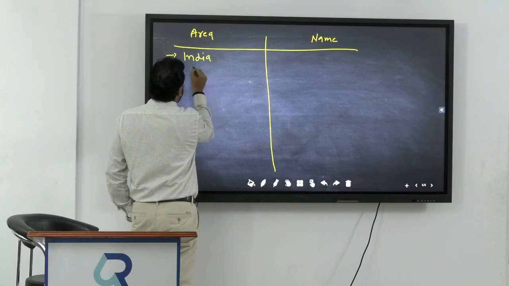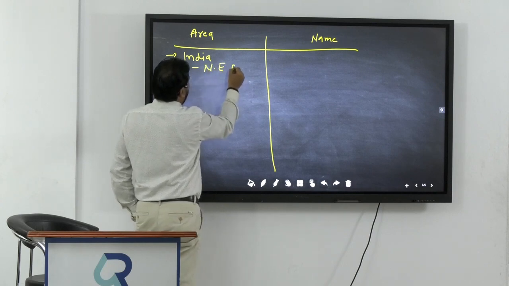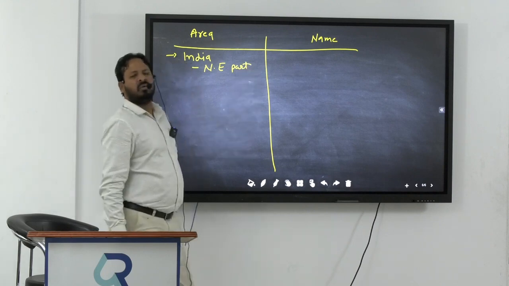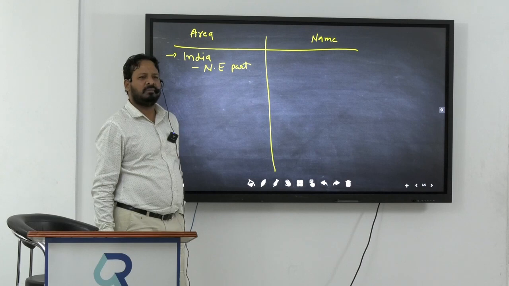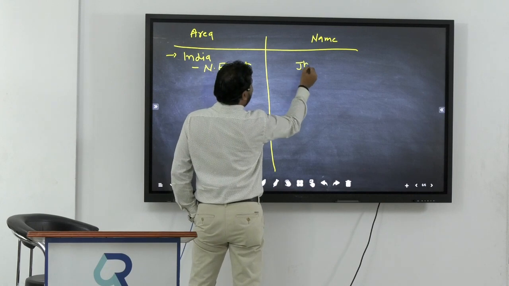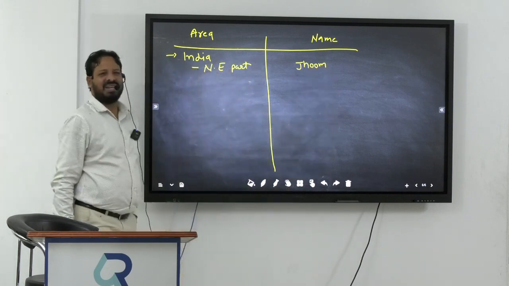In India, this is specialized generally in the northeast part of India. Do you know what it is called in the northeast? Very important. In northeast India, it is called jhum cultivation. Is it clear, everyone?